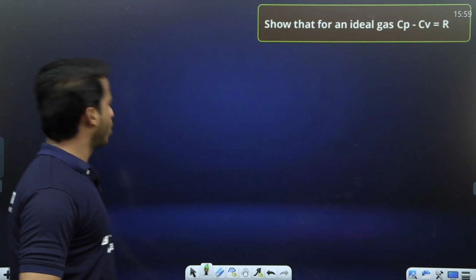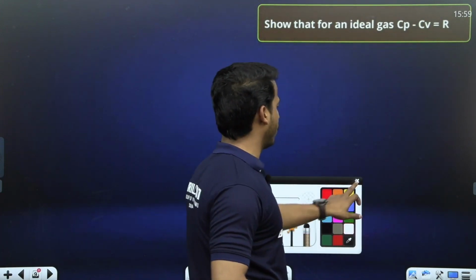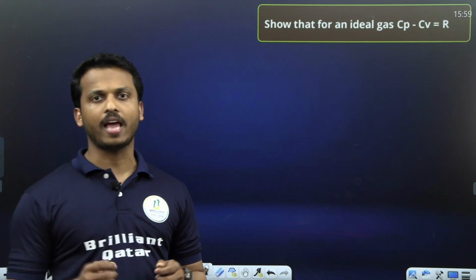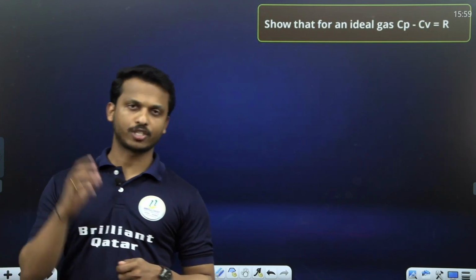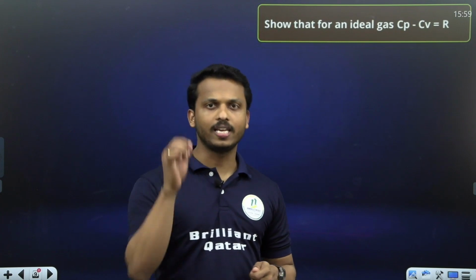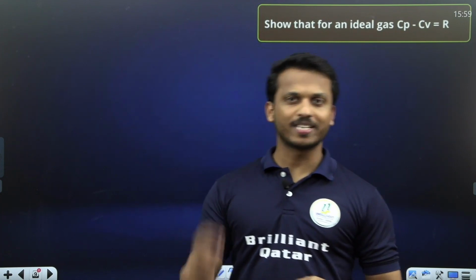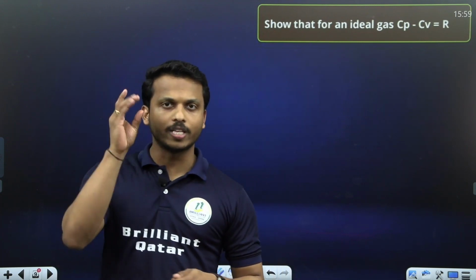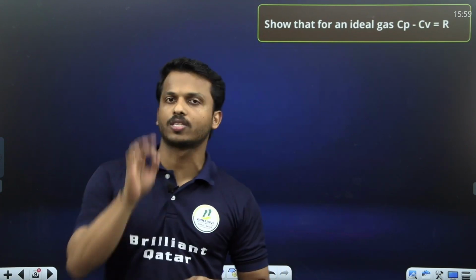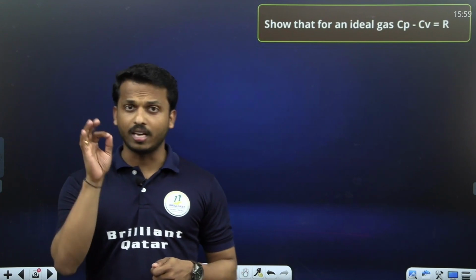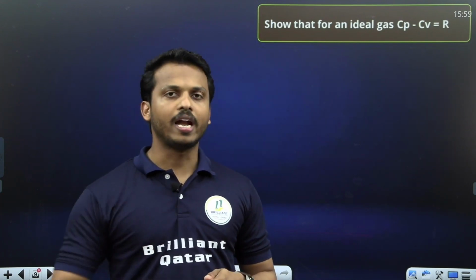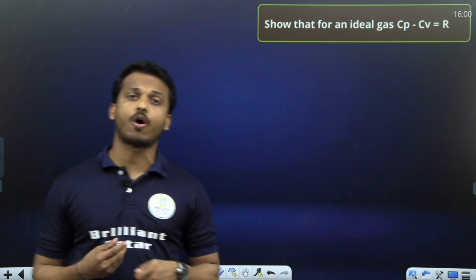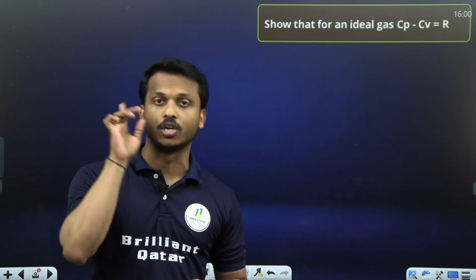Show that the relation between Cp and Cv. This is a frequently asked question for your exam. First of all, what do you mean by C? That is heat capacity. You may study it. What is heat capacity? What is molar heat capacity? What is specific heat capacity? It's compulsory to know the definitions. What do you mean by heat capacity C? It is the amount of heat energy required to raise the temperature of a system by 1 degree Celsius.